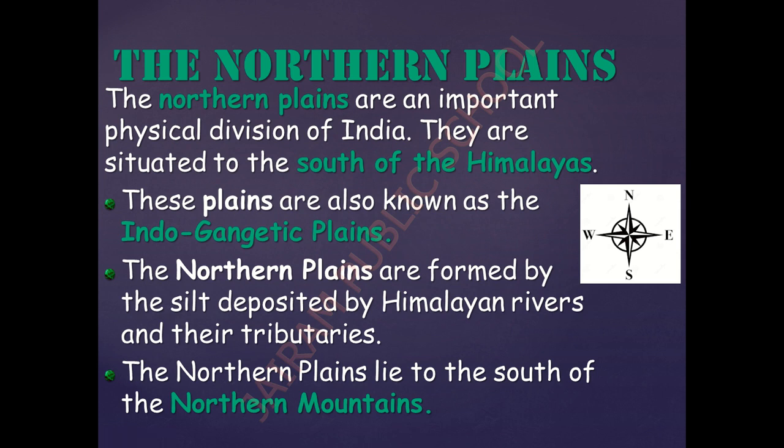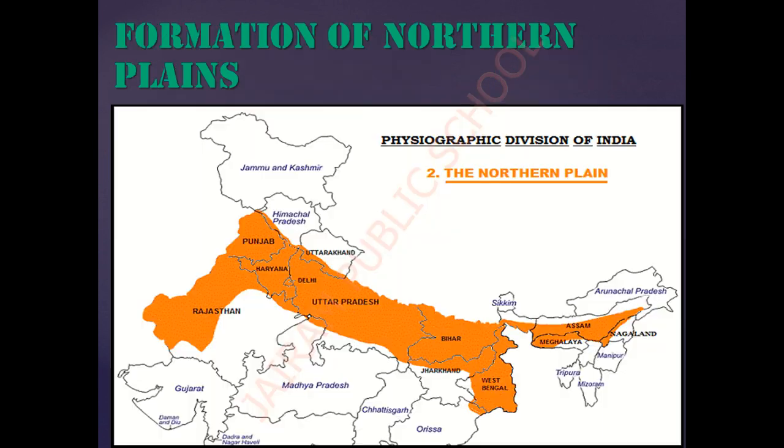The northern plains are the most important physical division of India, and they are situated to the south of the Himalayas. Why do we say so? This is the extension of the northern plains. This entire brown colored part indicates the extension of the northern plains. We can see that from Rajasthan and Punjab up to the tip of Assam, it has been entirely covered by the northern plains, and multiple states have been covered by the northern plains, isn't it?